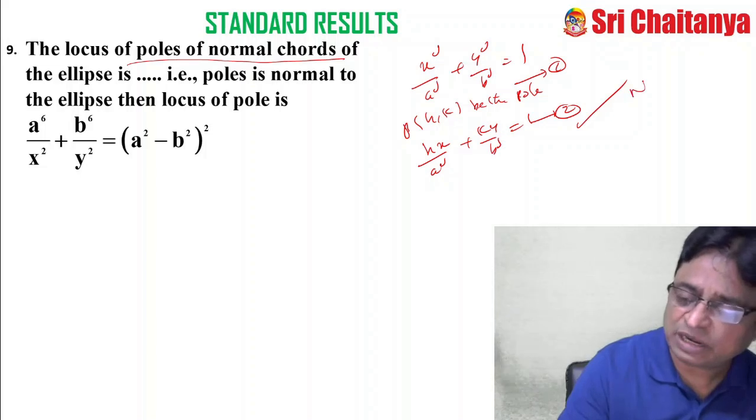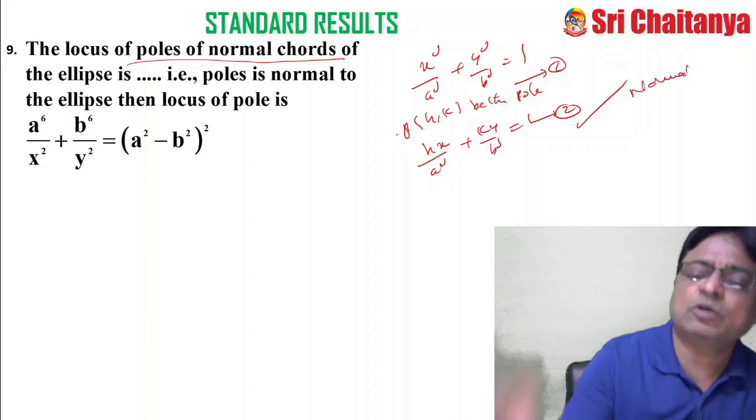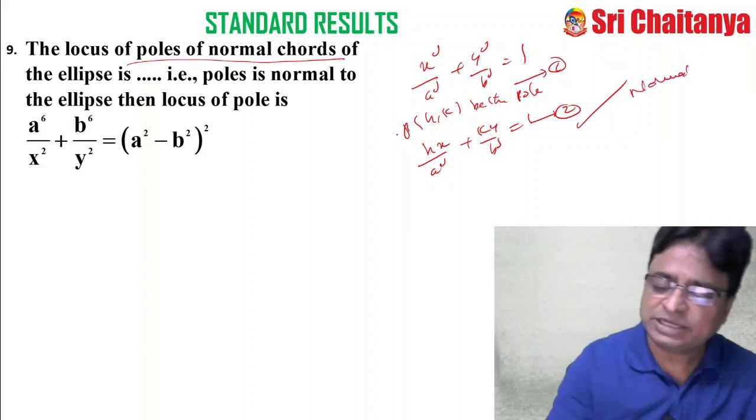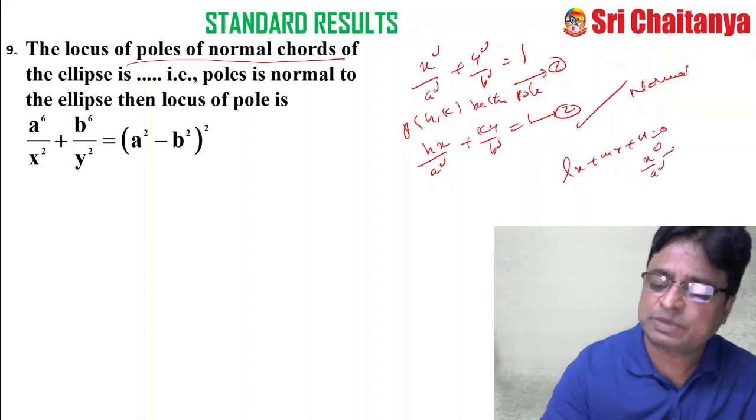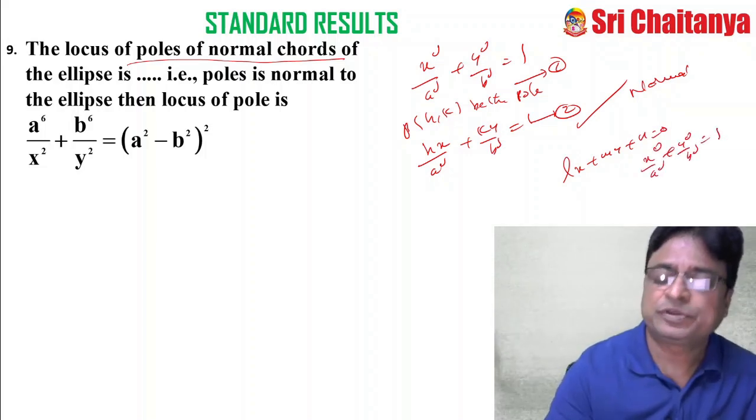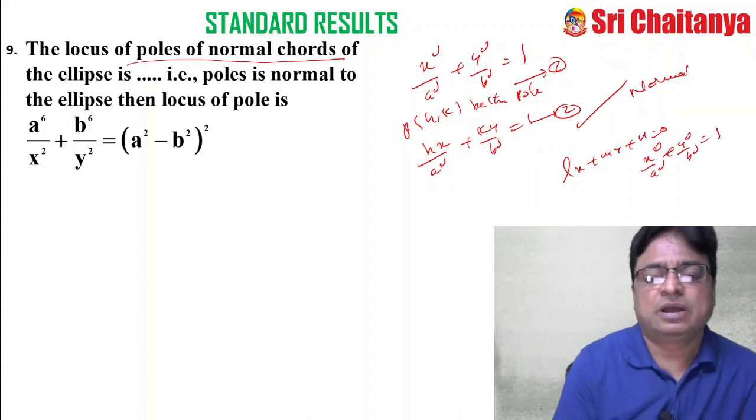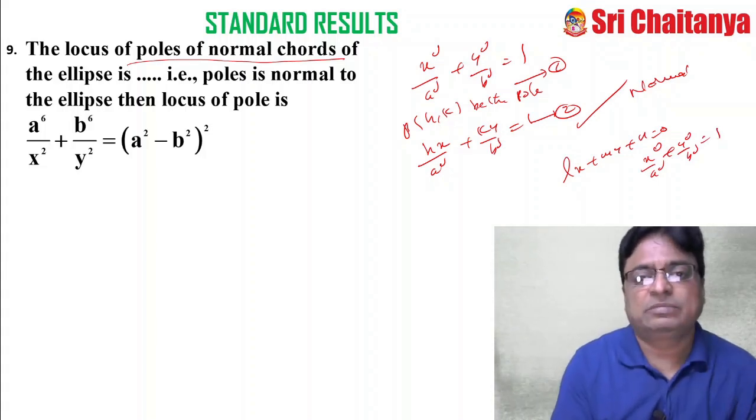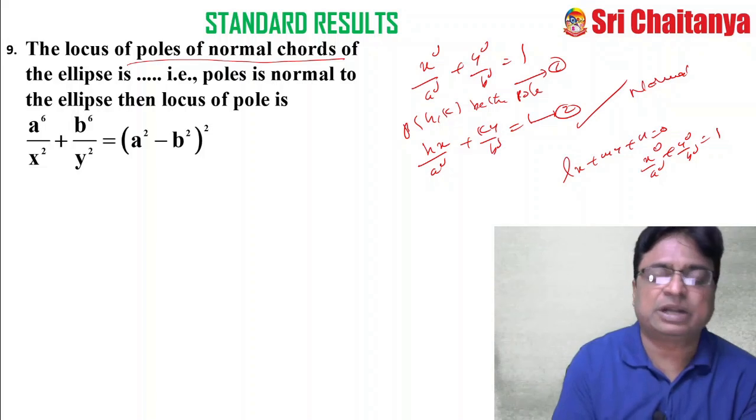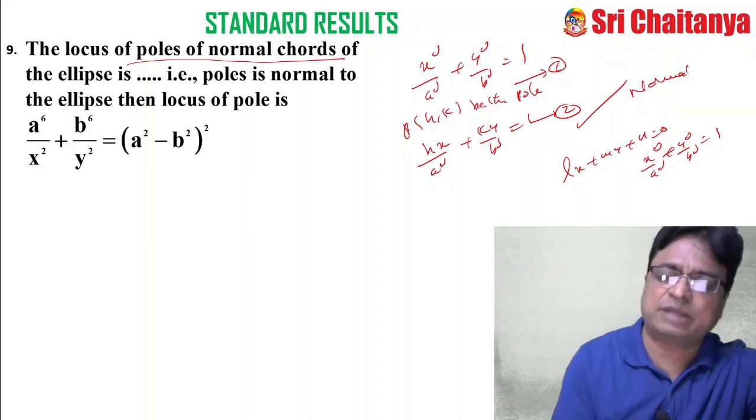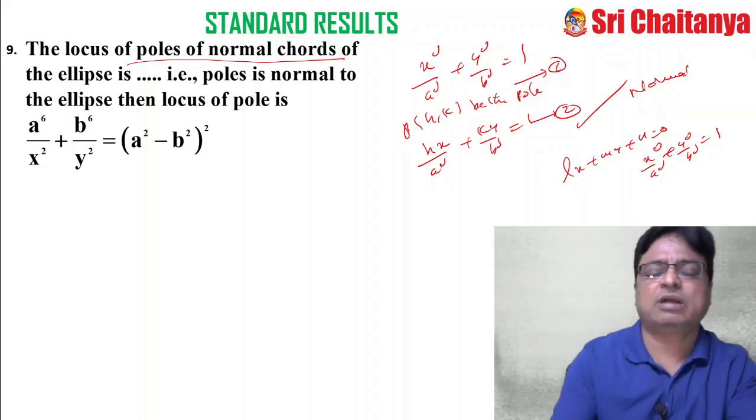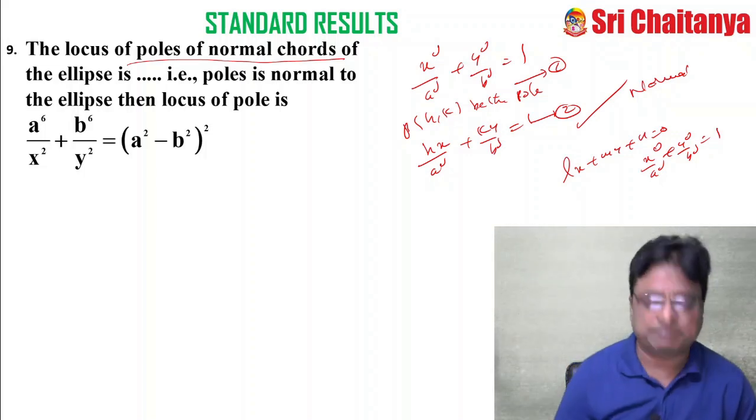If this is normal, then what could be the locus? You know that if lx plus my plus n equal to 0 is normal to the ellipse x square by a square plus y square by b square equal to 1, what could be the condition? You have a formula like the condition for tangent, c square is equal to a square m square plus b square, like that. You have a condition for normal that I already mentioned. You apply that, then automatically you will get the answer. Here I am giving the brief steps.